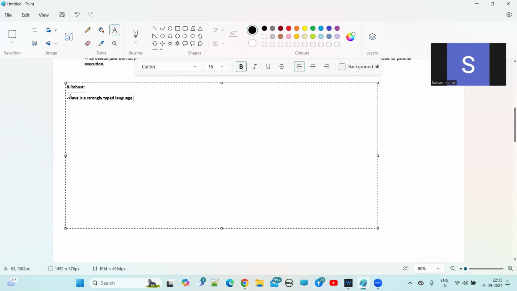Once we resolve all these type related issues at compile time, then obviously at runtime the program execution will be smooth, because all the type related issues we found and fixed at compile time only.